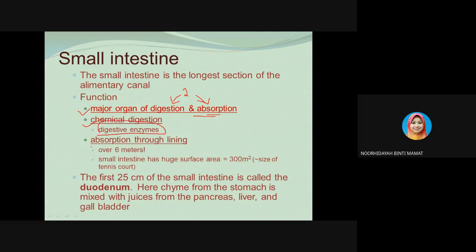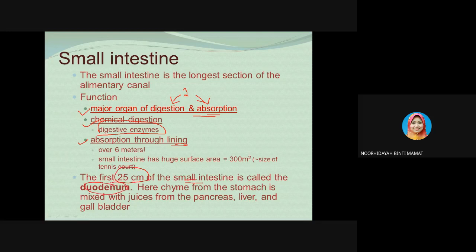Okay, digestive enzymes, and also the third function of the small intestine is to absorb the nutrients, which is the absorption through the lining. The length of the small intestine can make up over 6 meters. The small intestine has a huge surface area, about 300 square meters, which is the size of a tennis court. And the first 25 centimeters of the small intestine we call the duodenum.